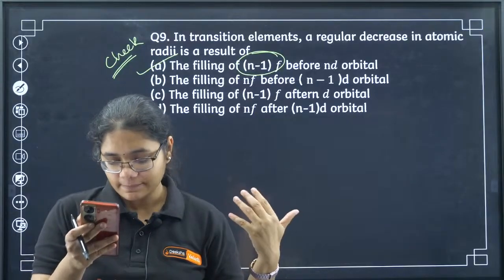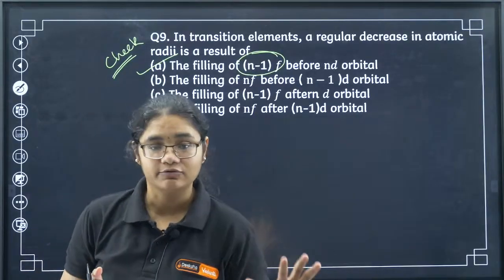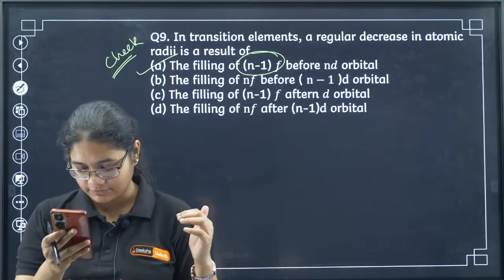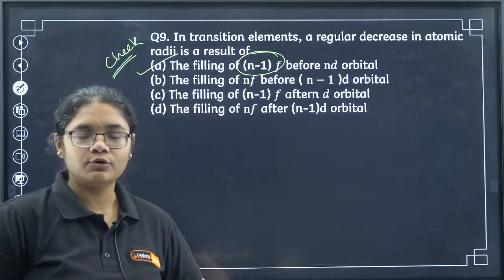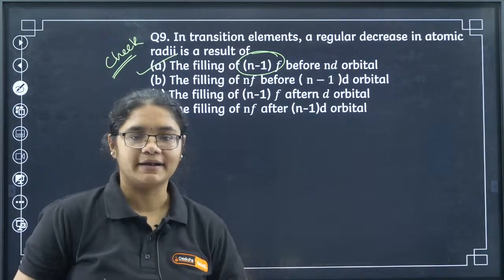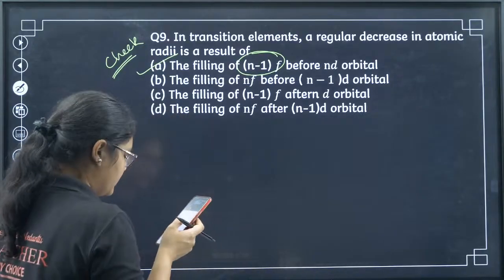Okay, and that is why the size will decrease. So I am sure that A is the answer, but still there is some confusion. Some students are saying it is C. Okay, I'll check once more and I'll put the correct answer in the comment section. Do check it out after the lecture.